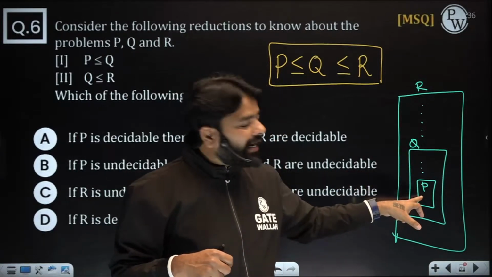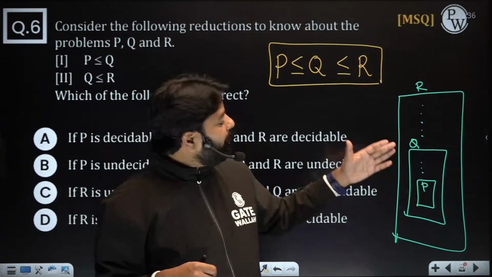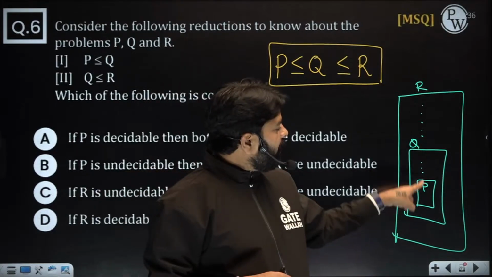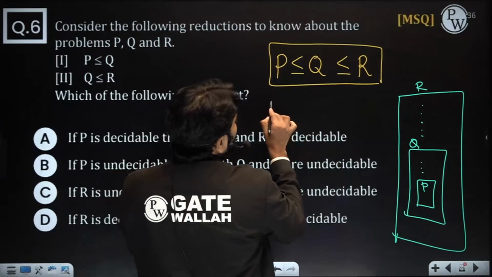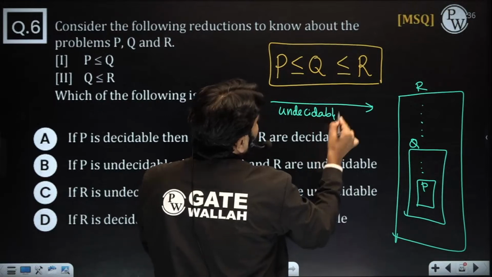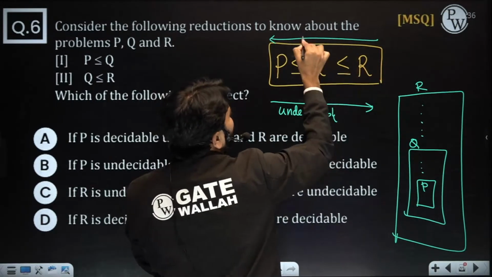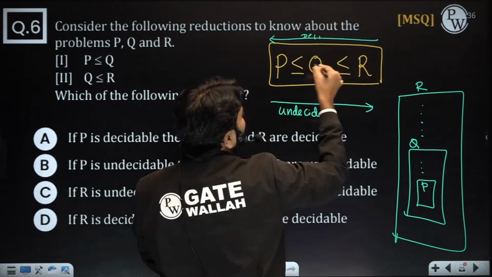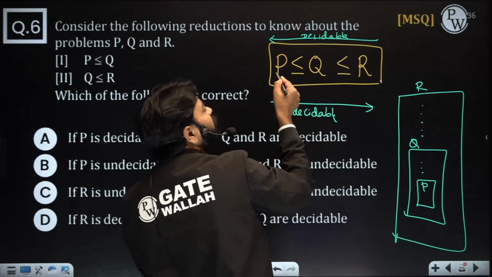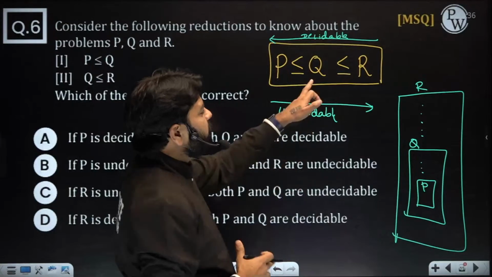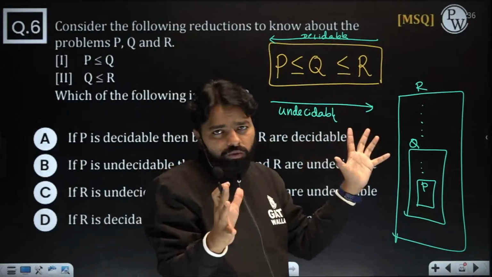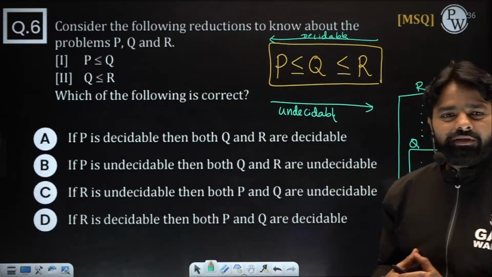And when P is undecidable, because P is used within Q and P is also used within R, then that will also be undecidable. Okay. So P, Q, R. When you are talking about undecidable, the flow will be like this. Undecidable flow. When you are talking about decidability, the flow will be from right to left. That means if this is decidable, both will be decidable. But sometimes they may ask, only Q is decidable, then you can say P is decidable, but R we do not know. So it depends on what is decidable here. Okay.